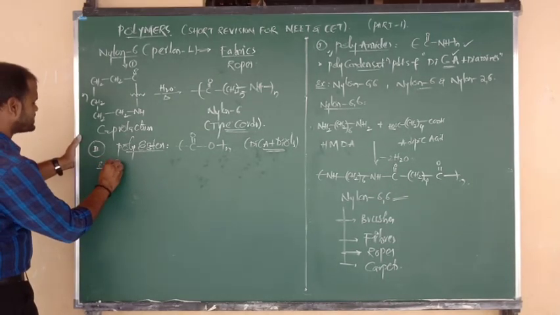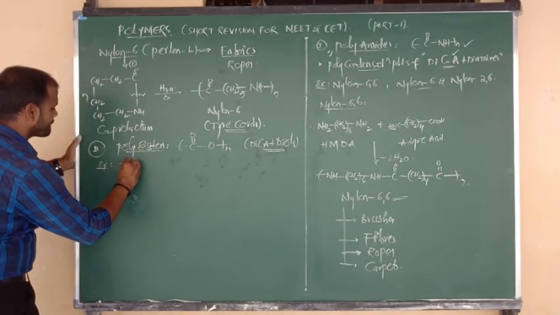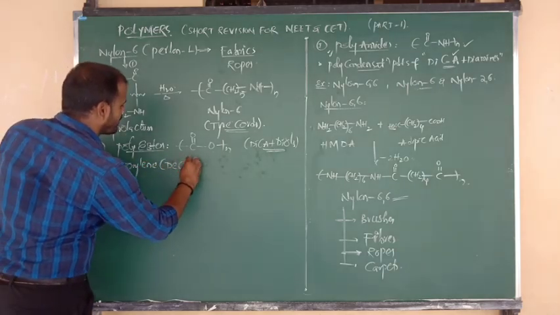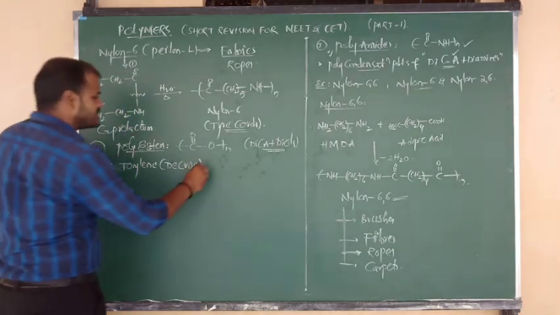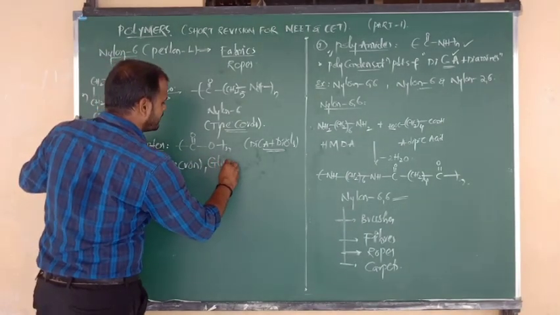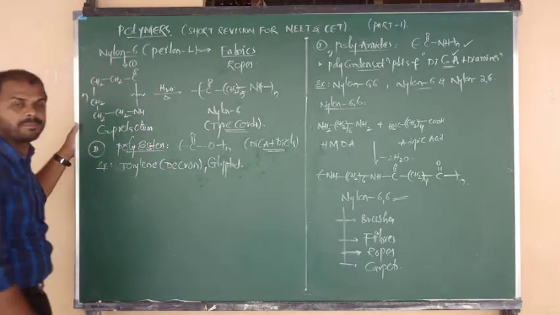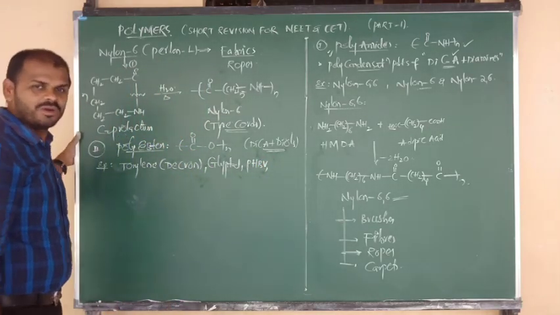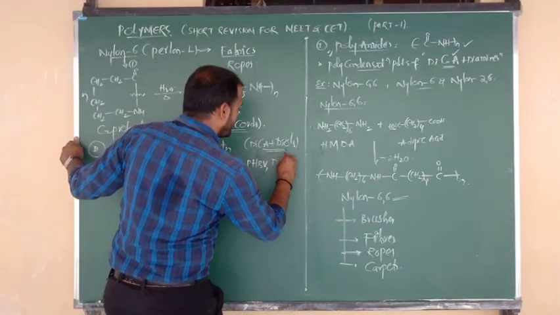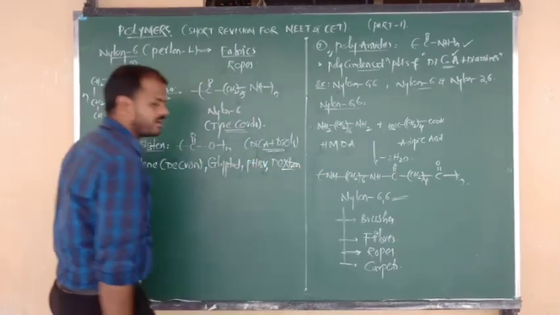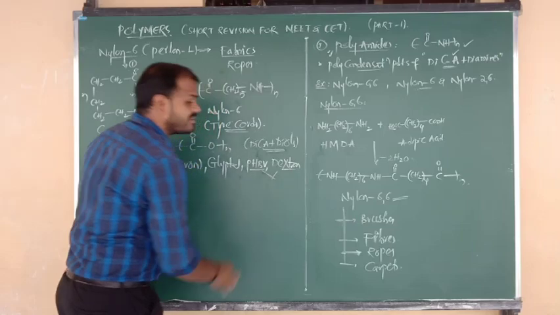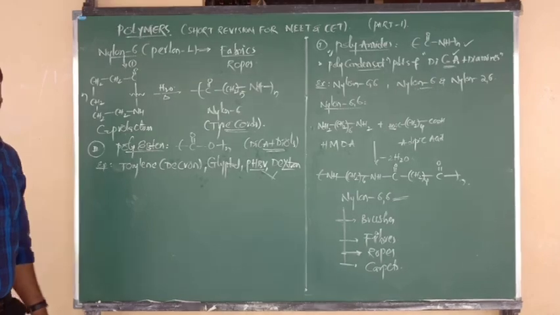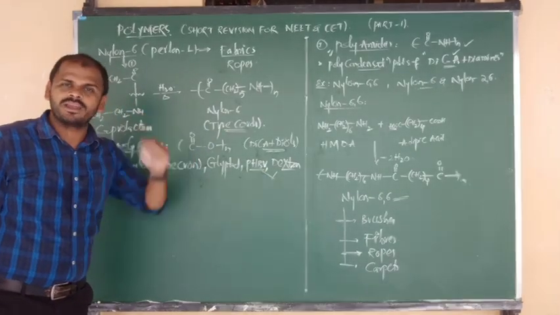An example of polyesters is terylene, and the name of this compound is also Dacron. One more example we can consider is glyptal, very important. And one more is PHBV, and next is dextron. PHBV and dextron are both biodegradable polymers. The remaining two are non-biodegradable. These two we will discuss in the biodegradable category.